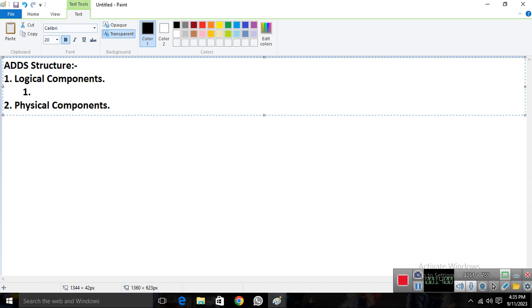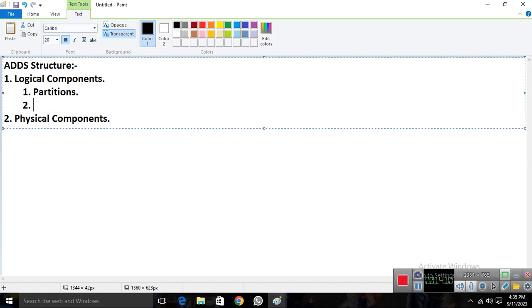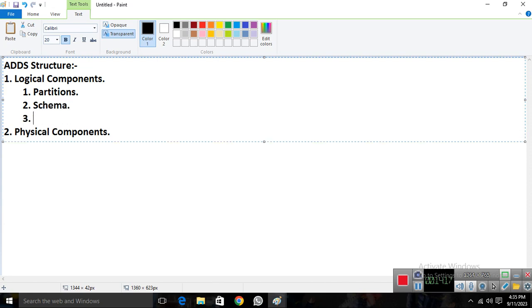Number one, we have partitions. Not only partition, we have 4 partitions actually in AD. Now we have a schema. Schema is also a component. And number third, we have domain. Domain is also a component.